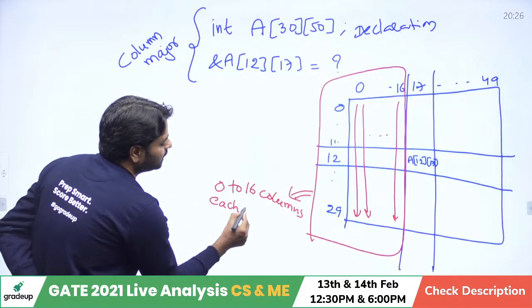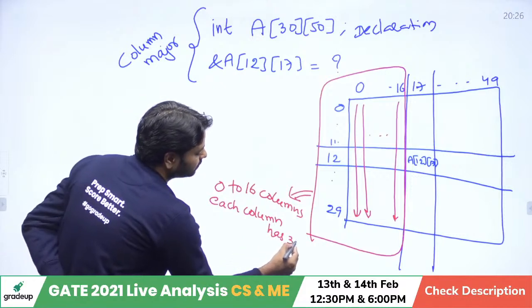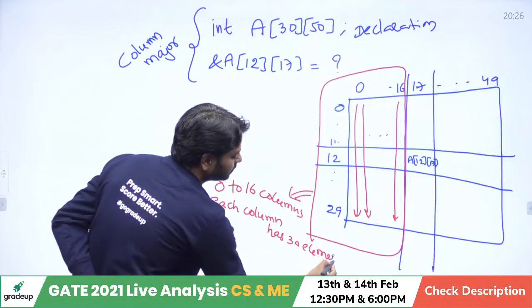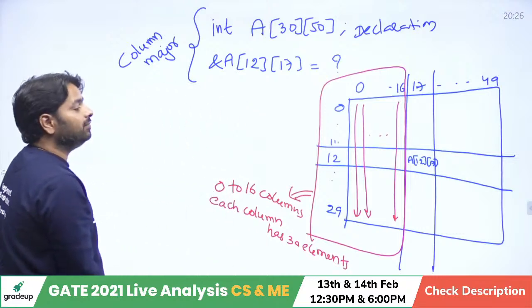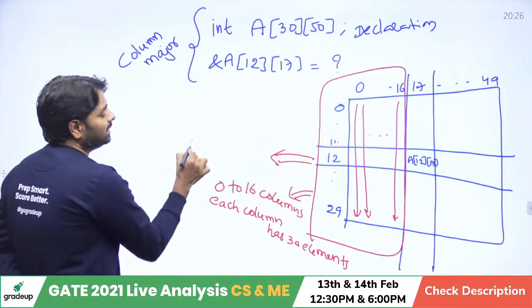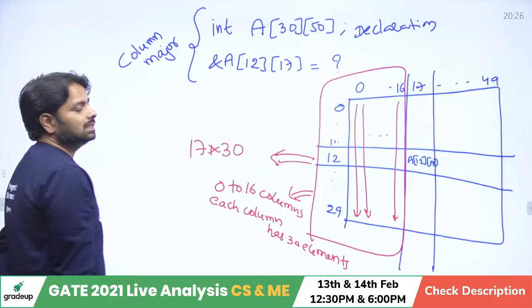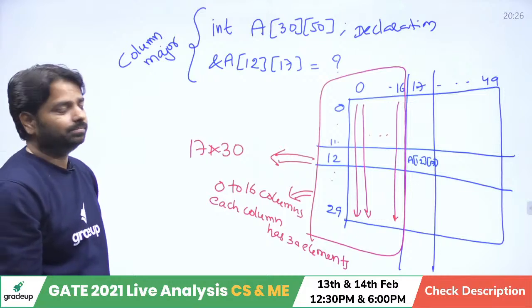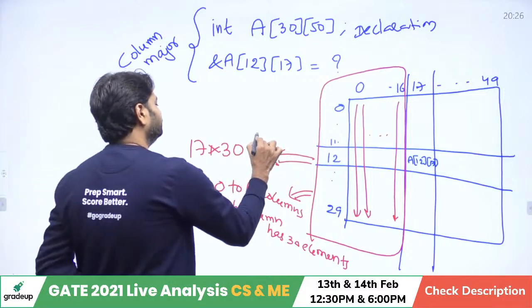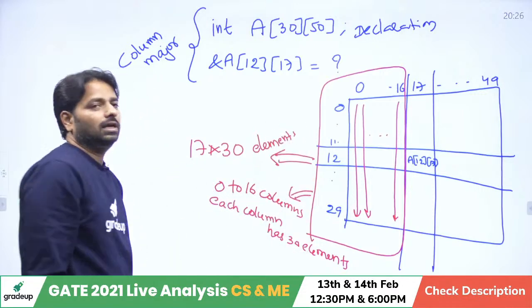Each column has 30 elements. So total number of elements in these 17 columns is 17 into 30. 17 multiplied by 30 elements are there. Everyone?